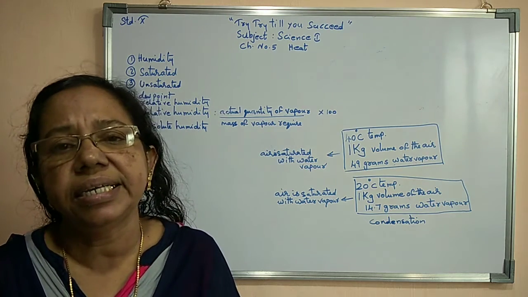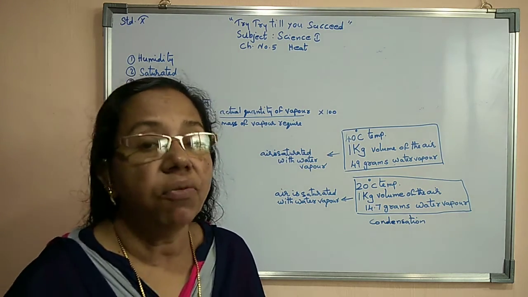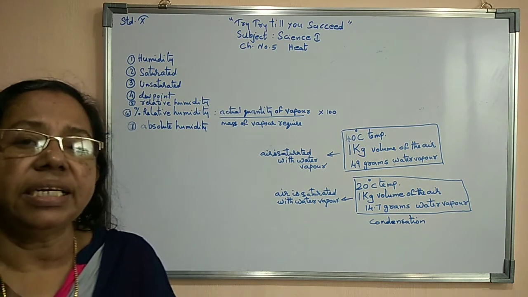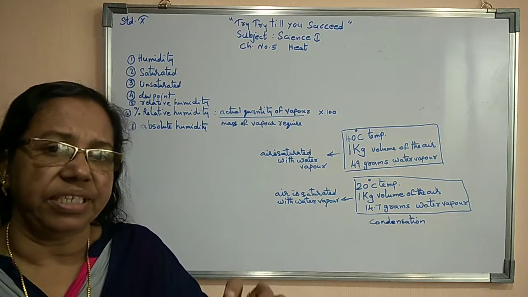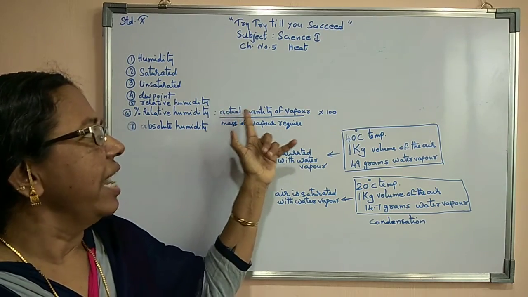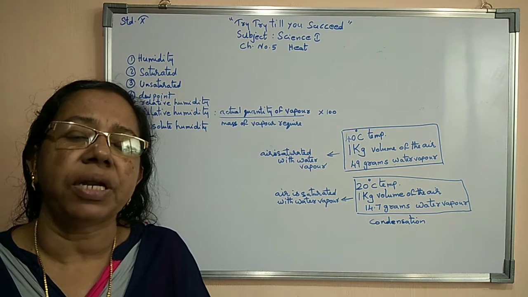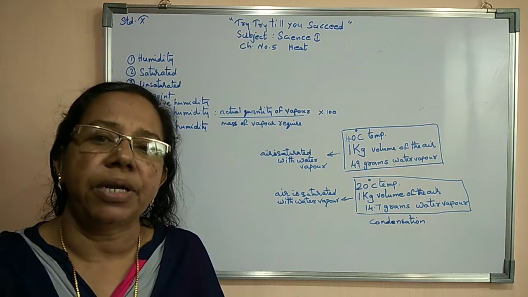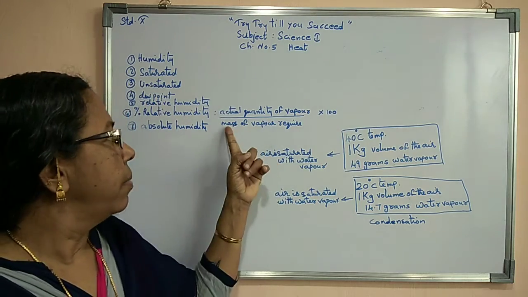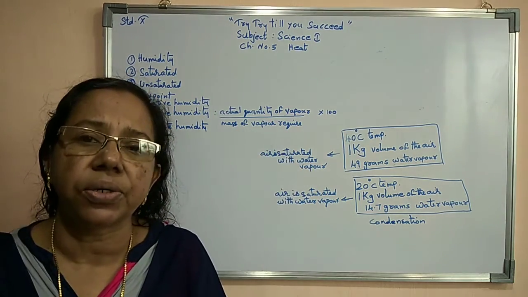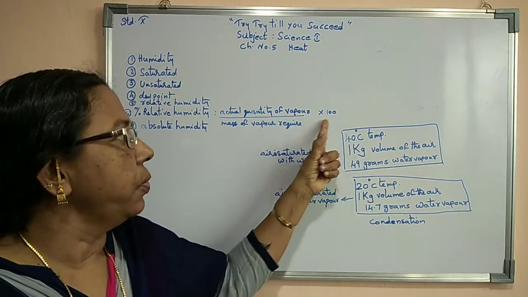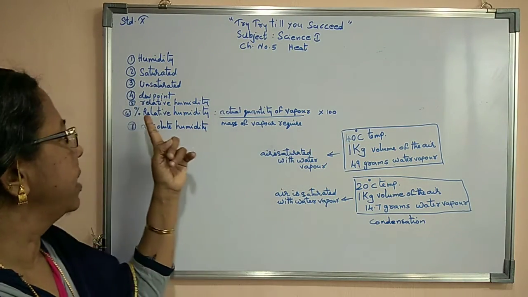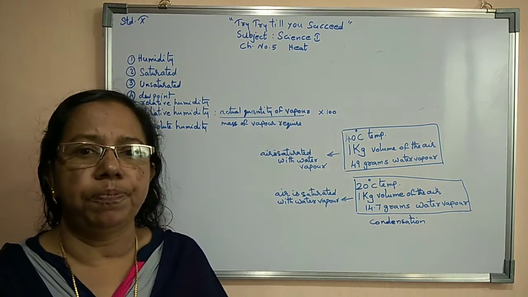Then we can say that that is relative humidity. What is meant by percentage relative humidity? Percentage relative humidity means the same definition: the ratio of the actual quantity of water vapor required to saturate the given volume of air at a particular temperature to that mass of vapor required to saturate it, into 100. Then we can say that is percentage humidity.